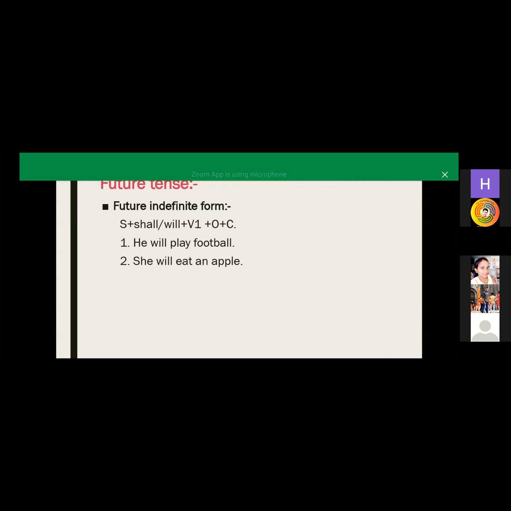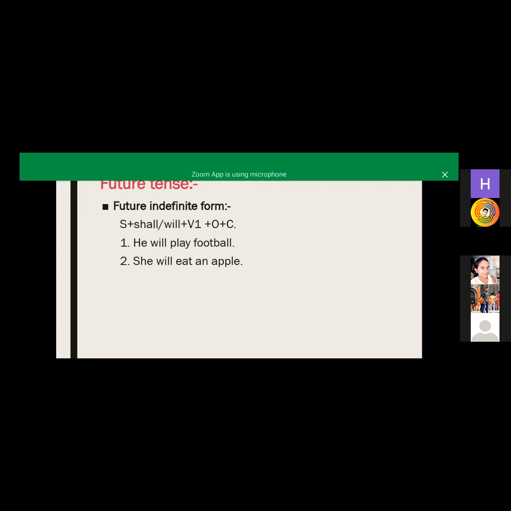So for the future indefinite form, here are some examples, that is he will play football. So here our subject is he, and we are using will as a helping verb, and play is our verb first form, and football is our object. So here our sentence makes this, he will play football, वो football खेलेगा. For the other pronouns, that is I, we, you, he, she, it, they, it will be I will, you will, he will, she will, it will, they will.